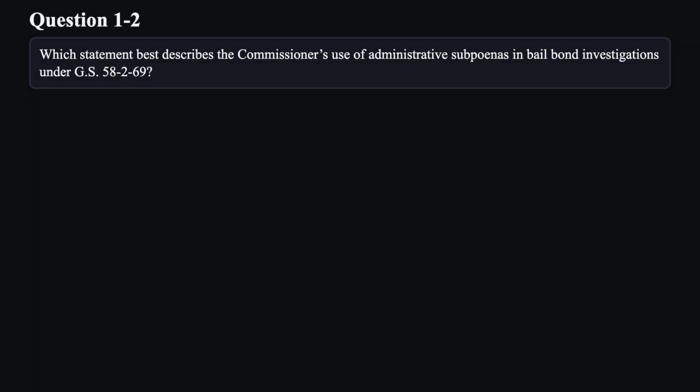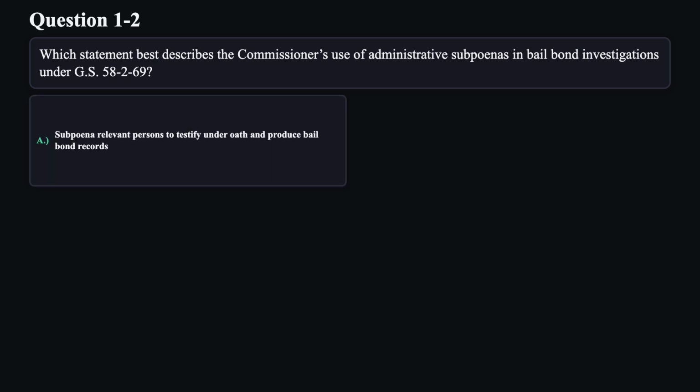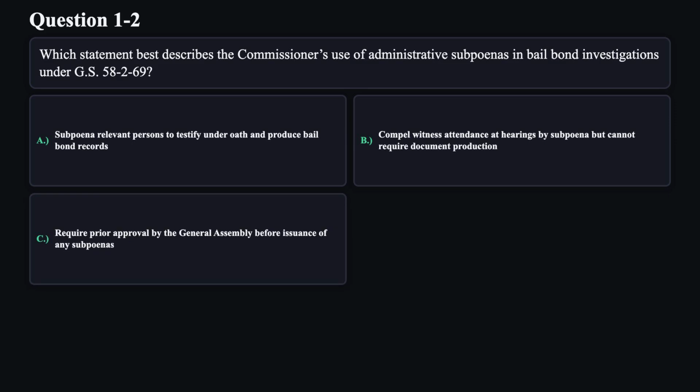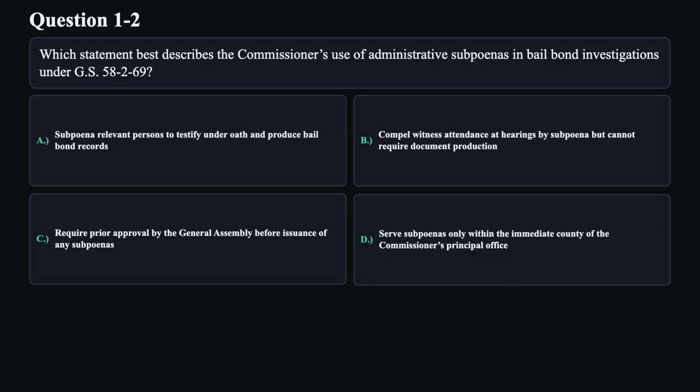Question 2. Which statement best describes the Commissioner's use of administrative subpoenas in bail bond investigations under GS 58-2-69? A. Subpoena relevant persons to testify under oath and produce bail bond records. B. Compel witness attendance at hearings by subpoena but cannot require document production. C. Require prior approval by the General Assembly before issuance of any subpoenas. D. Serve subpoenas only within the immediate county of the Commissioner's principal office.